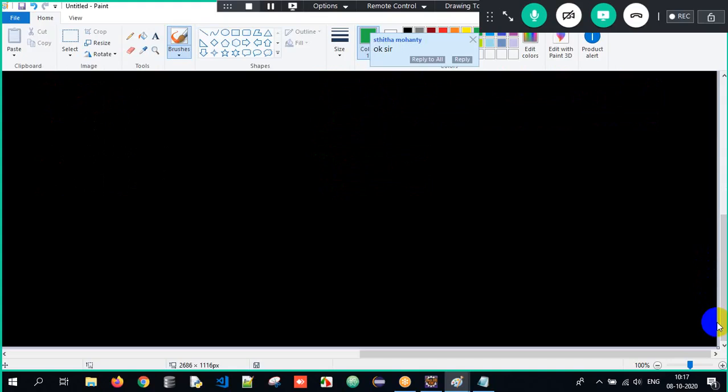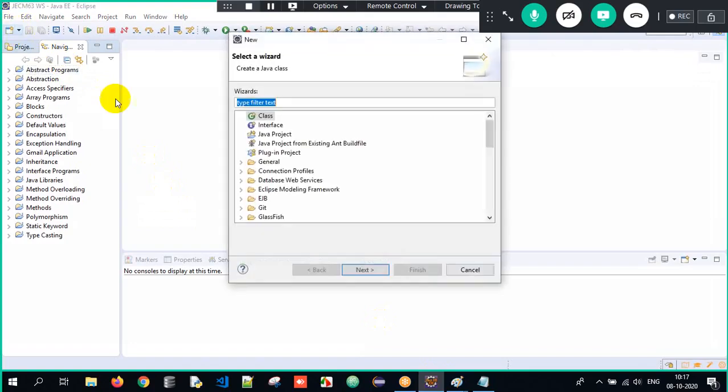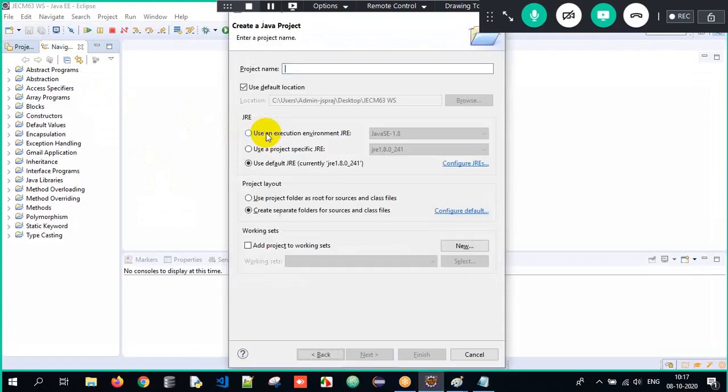But now we have to see it in a programming manner. So now I'll go back to Eclipse. Under File, we have a new option. I click on that New, and I will create a Java project. That Java project name is collection framework.